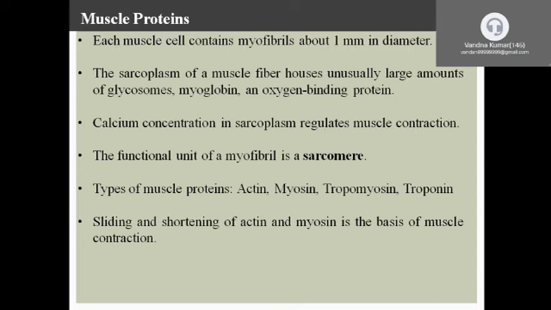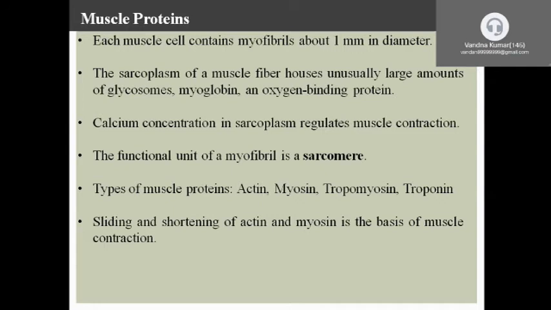The cytoplasm of a muscle fiber contains a large amount of myoglobin and oxygen binding proteins. There are mainly different types of muscle proteins: actin, myosin, tropomyosin, troponin, C protein and M protein.